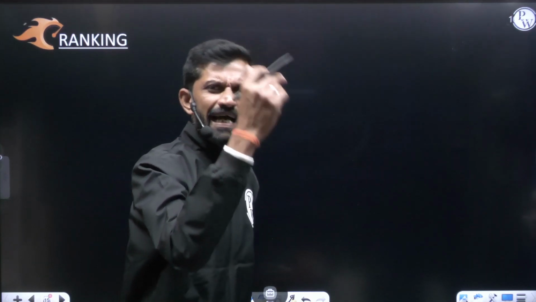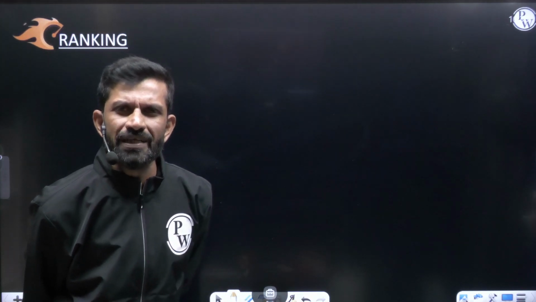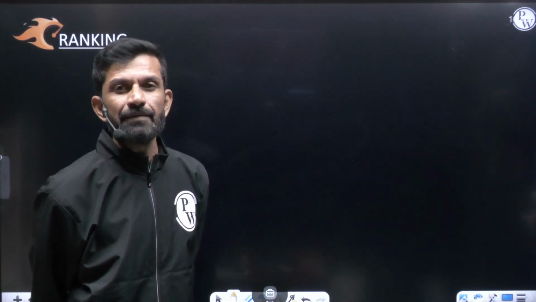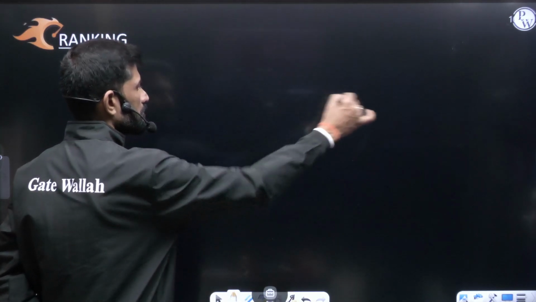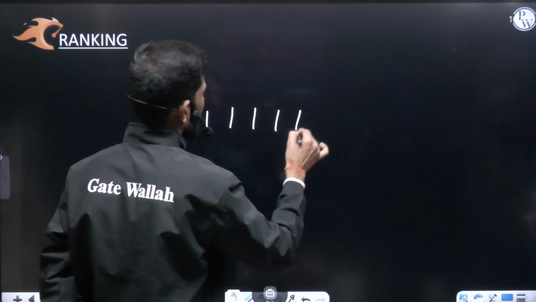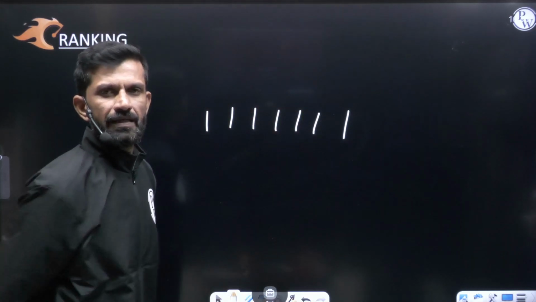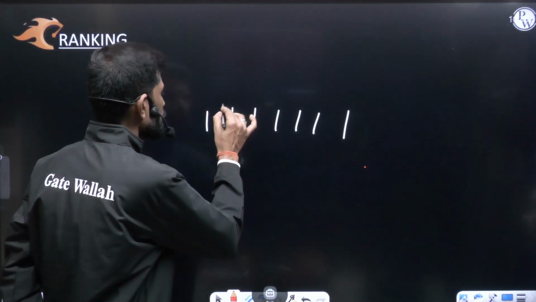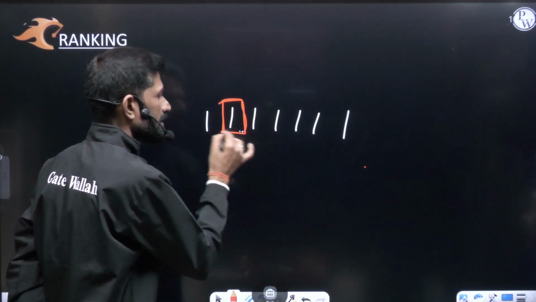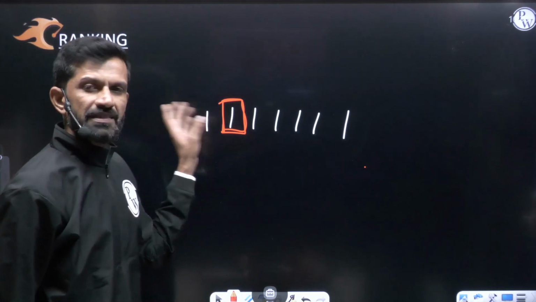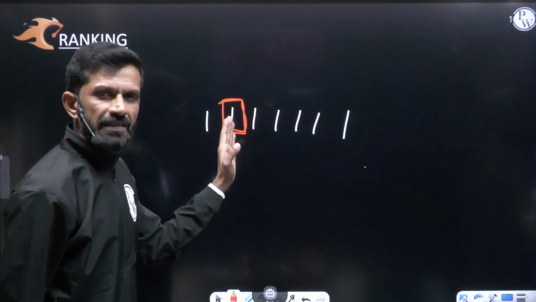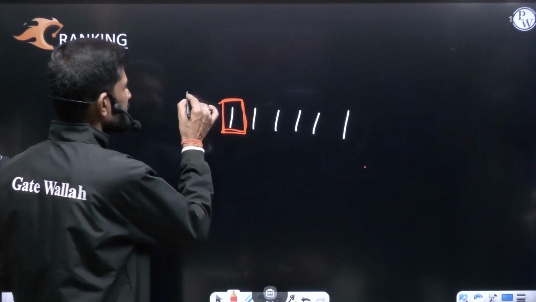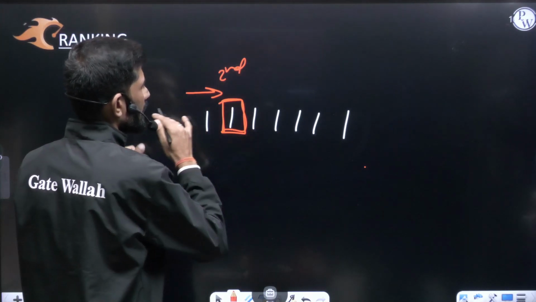What is ranking? Let's understand. Consider some people sitting in a row. It can be students arranged according to their score or results. It can be either way. Let's say 7 people are sitting in one row, and we have to determine the position of any one person. If I talk about this person, can you tell me the position of this person from the left? This person is second from the left.